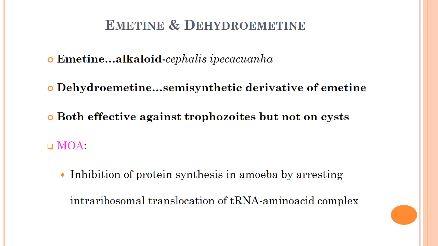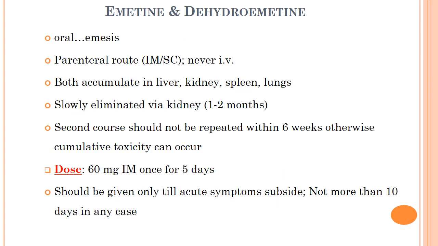complex. In acute dysentery, the stool is rapidly cleared of trophozoite and symptomatic relief occurs in 1 to 3 days, even faster than metronidazole, but it is not curative in the sense that the patient continues to pass cyst in the stool. It is highly efficacious in amoebic liver abscess also. Emetine cannot be given by oral route because it will be vomited out. It is administered by parenteral route, either intramuscular or subcutaneous, but never by intravenous route.